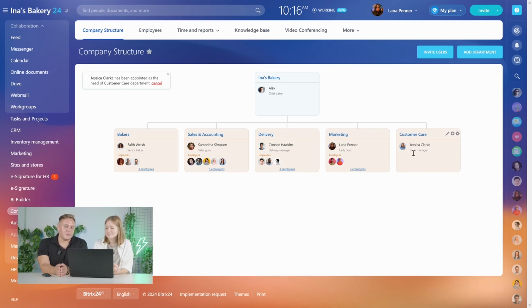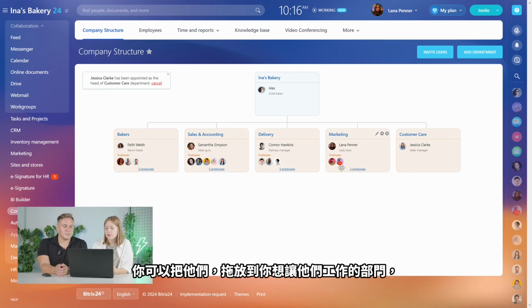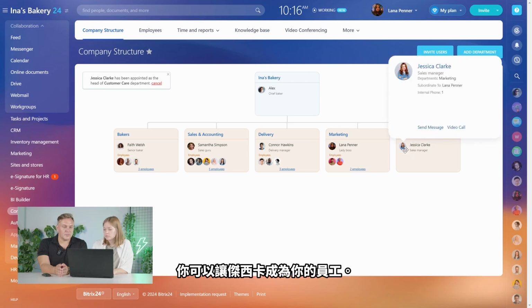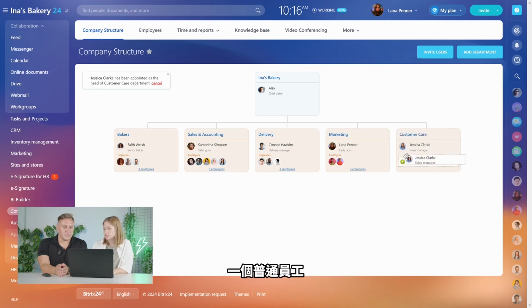So yeah, you can do this pretty much with any team member from a different department. You can just drag and drop them to the department you want them to work in, right? And you can also change the role. You can make Jessica a regular employee, or a supervisor. It just depends on what you would like to do.